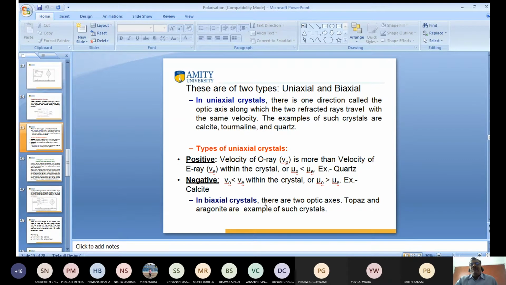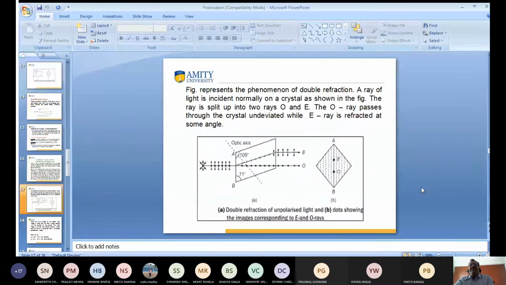And now I am talking about the biaxial crystal. Biaxial crystals have two optic axes, so this is known as a biaxial crystal. Topaz and aragonite are examples of biaxial crystals. So now I will discuss the Bayer fringes.